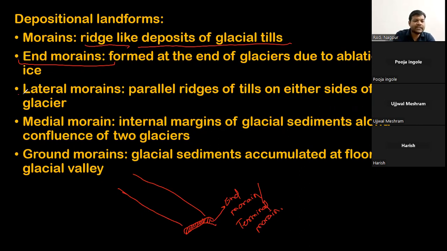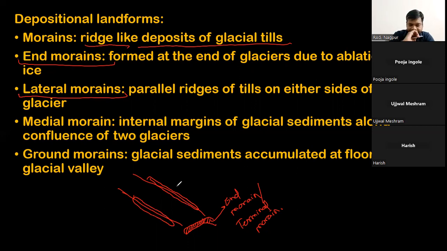Now there is something which is lateral moraine. As the name itself indicates, lateral means on the sides. When such deposits are found at the sides, or the parallel sides on either side of the glaciers, it will be called lateral moraines.